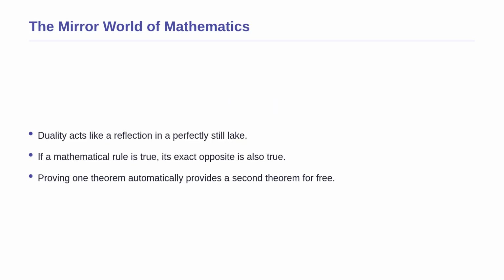Now that we have introduced the idea of a mathematical mirror, let us understand what the duality principle actually means. In the real world, a mountain peaks upwards and a valley dips downwards. In a reflection, the mountain points down and the valley points up. Everything is flipped, but the rules connecting the points remain identical. In discrete mathematics, the duality principle tells us that for certain structures, if a statement is true, its upside down version is automatically true as well. This matters because it saves us an enormous amount of time. Every time you prove one theorem, you get a second theorem completely for free.